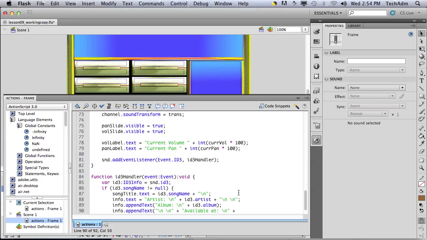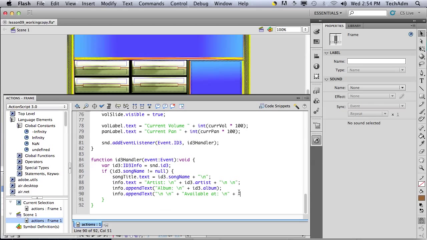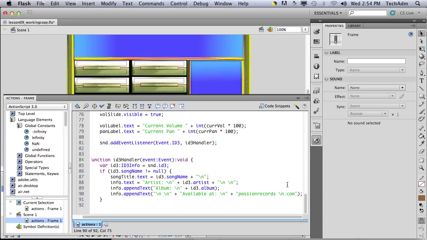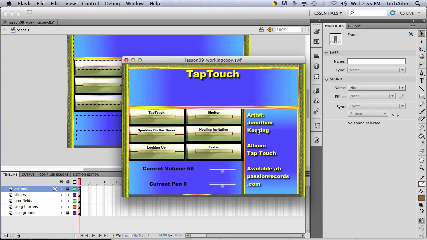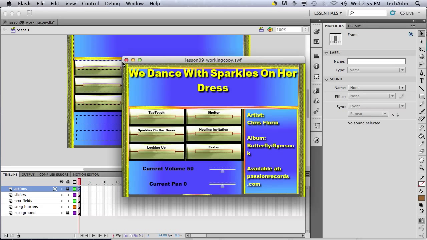Okay, and over here it is going to be passionrecords.com. This part over here is just some extra spacing, because the .com will go on the next line. So let's try one more time. Notice artist Jonathan Keezer. Okay, so there we have it.